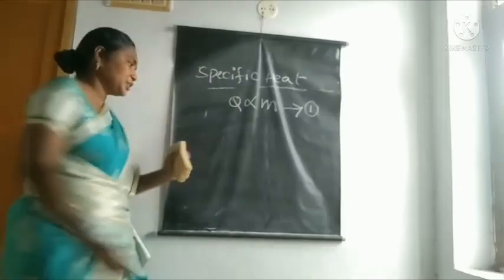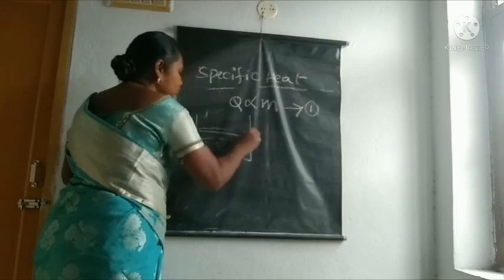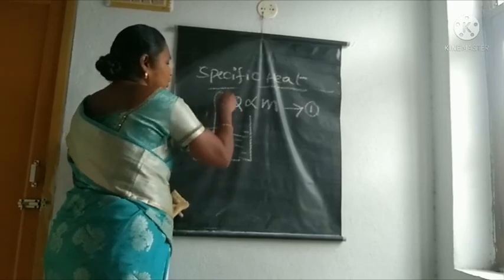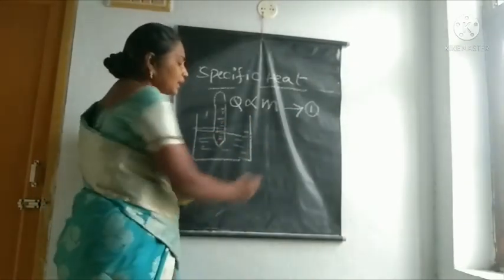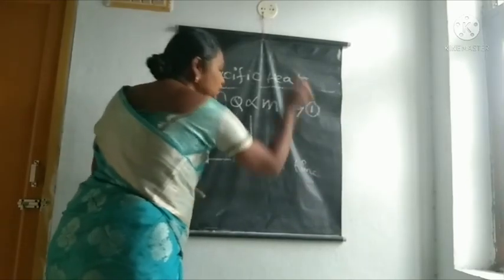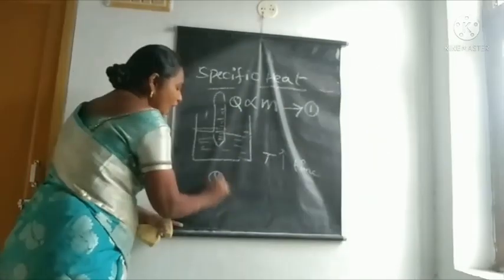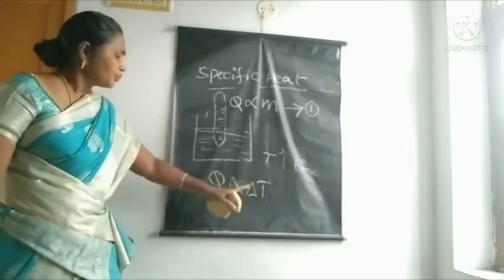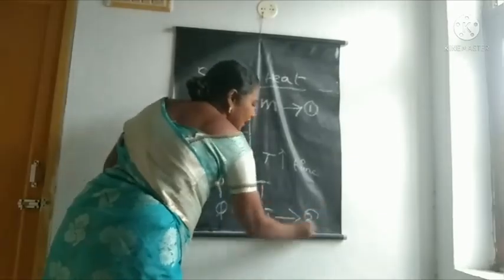Take another simple experiment. Take one beaker. Put water in half of the beaker. Observe the thermometer reading every 2 minutes. What do you notice? Temperature gradually increases with time. That means Q is directly proportional to time. Here Q is directly proportional to delta T. This is the second equation.